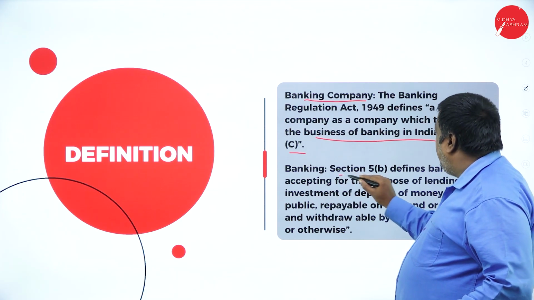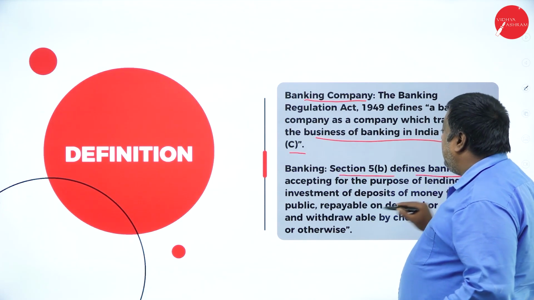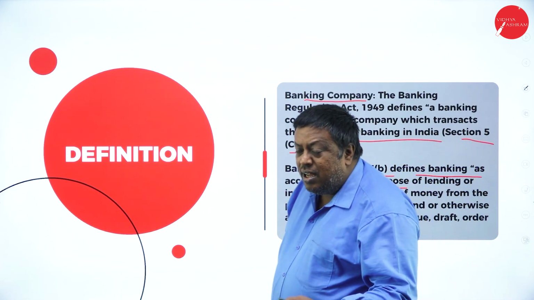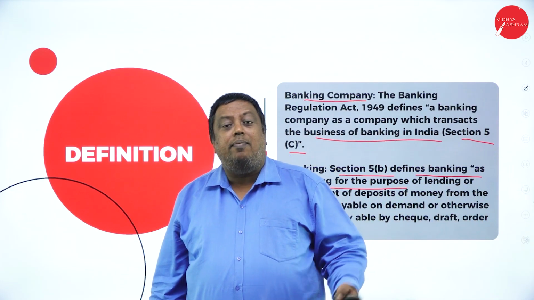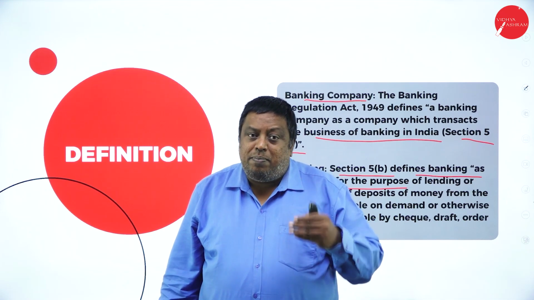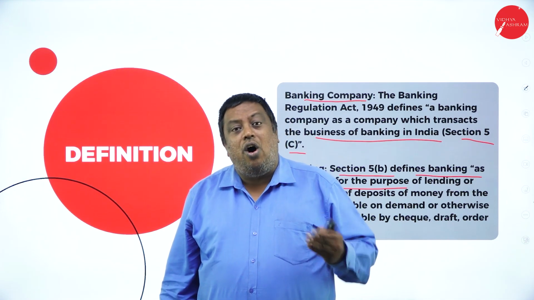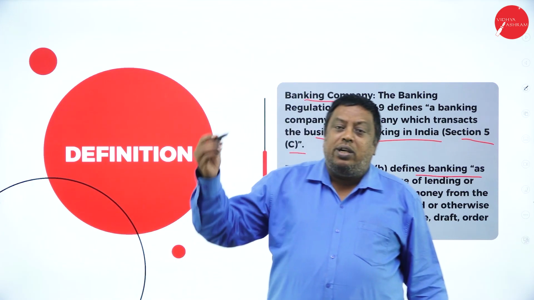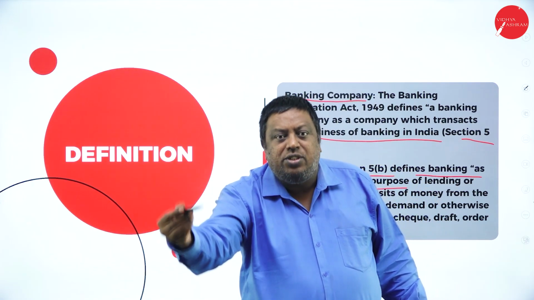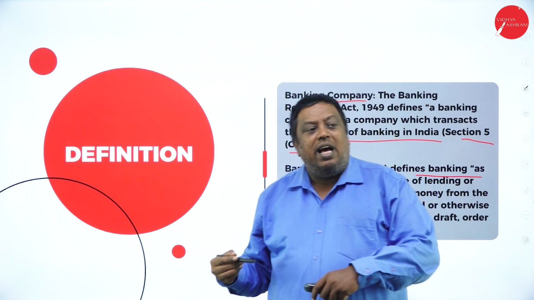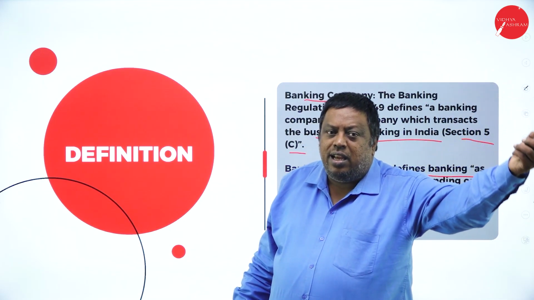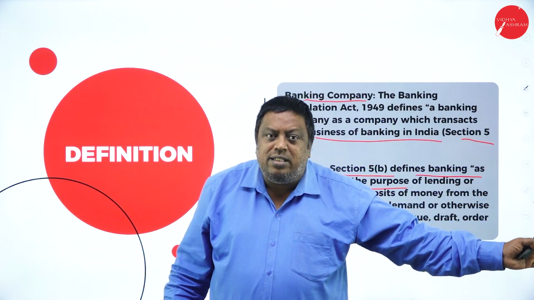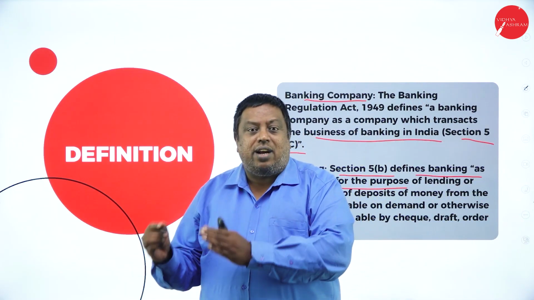Banking, under Section 5 sub-clause C, is defined as accepting deposits for the purpose of lending or investing. Every bank will accept the amount from the public for the purpose of lending or investing in the capital market. Whatever amount is received from the general public will either be invested in the capital market or lent to a person for the purpose required.